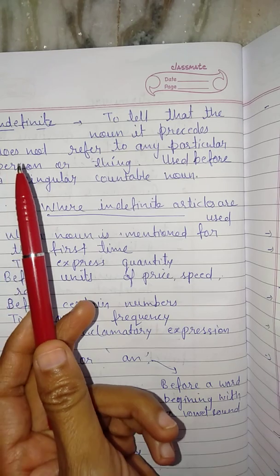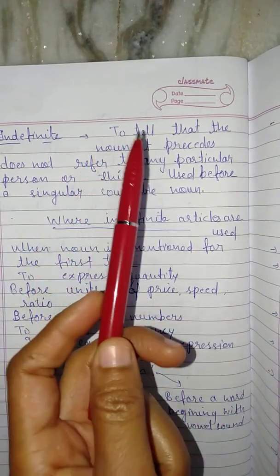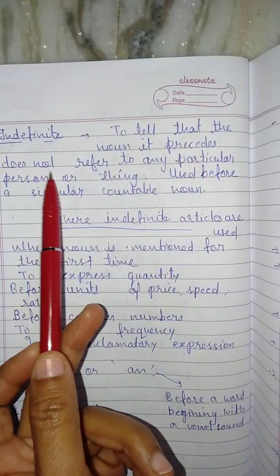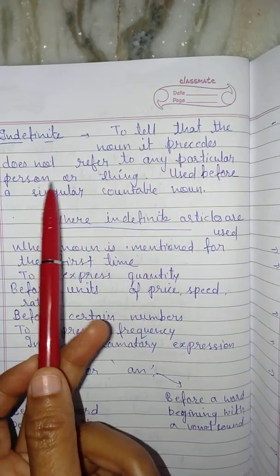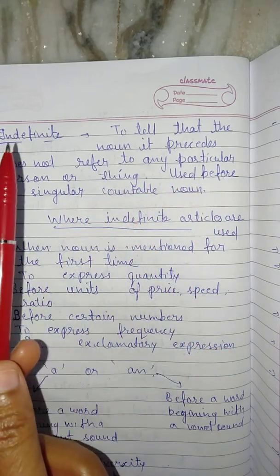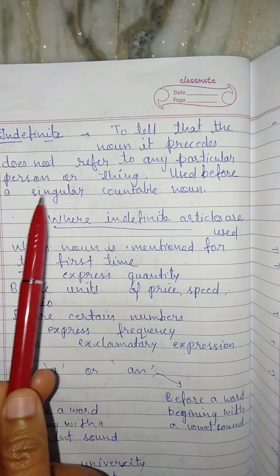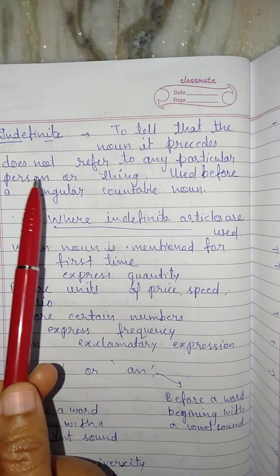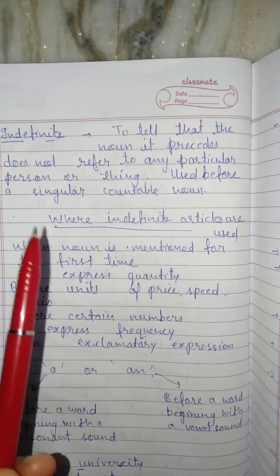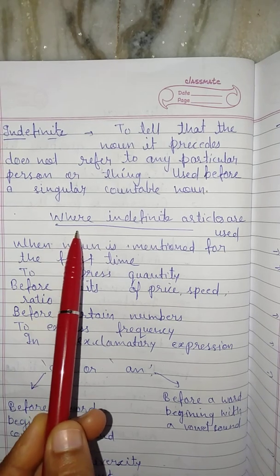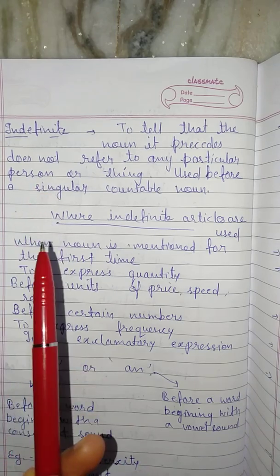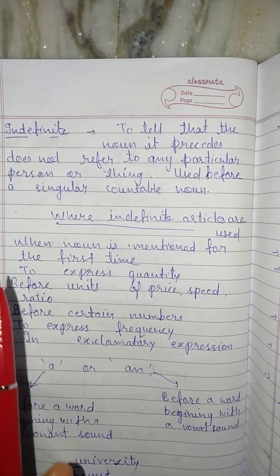Now, indefinite. Indefinite means the noun it precedes does not refer to any particular person or thing, and it is used before a singular countable noun. It means an indefinite article is always used before a singular countable noun, but not about a particular thing or person. It means about a general thing. Now, where are indefinite articles used? When and where will we use the indefinite article? All the points I have written, one by one I will read.